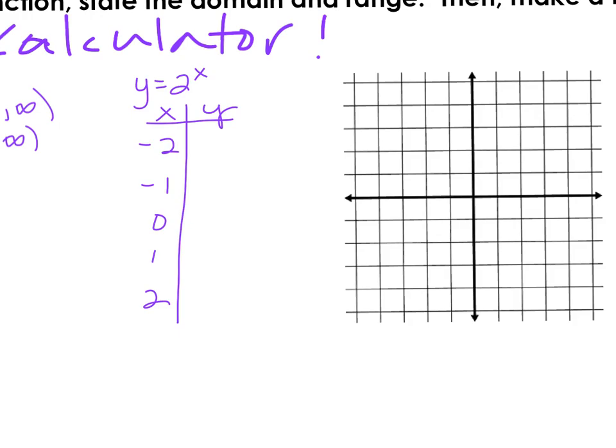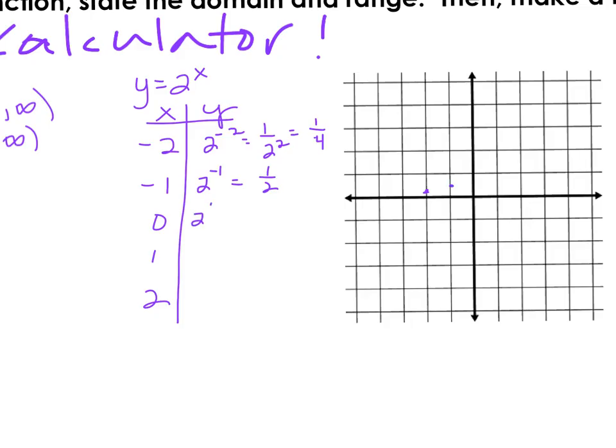Here's why. If I plug in -2 for x, that's going to be 2 to the -2 power. Using properties of exponents, that means it's 1 over 2 squared, and 2 squared is 4, that means 1/4. So if I go 2 to the left, I'm only up approximately 1/4. It's pretty low on the graph. 2 to the -1, that next ordered pair, becomes 1 over 2 to the +1, or 1/2. So it's getting a little bit higher.